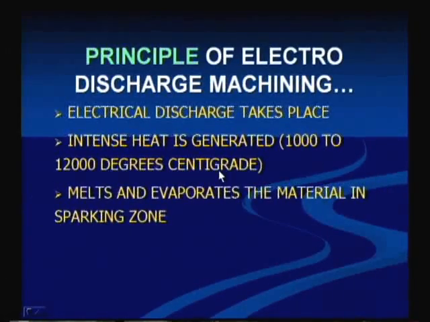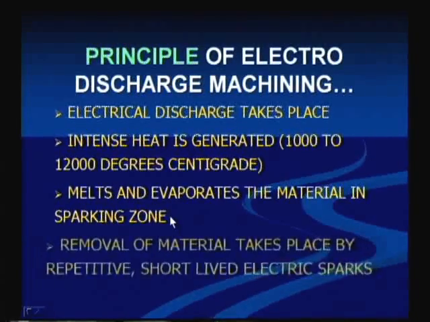Because of that, metal will melt. So, whatever the workpiece material is there, it melts and evaporates the material in the sparking zone. The important thing is the melting and evaporating should be within the limits of the sparking zone. It should not be in other areas.